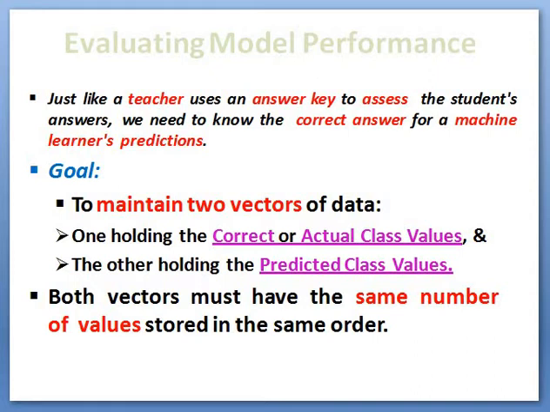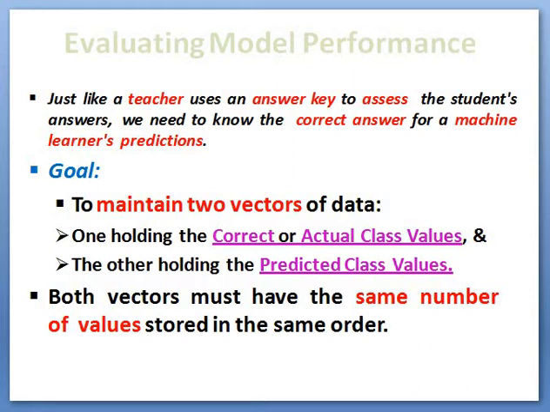not. So the goal of evaluating model performance is to maintain two vectors of data. We have to keep two vectors of data, one holding the correct or actual class values and the other holding predicted class values. One vector has the actual data and the other has the model's predicted class values.